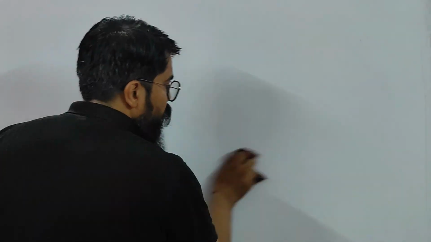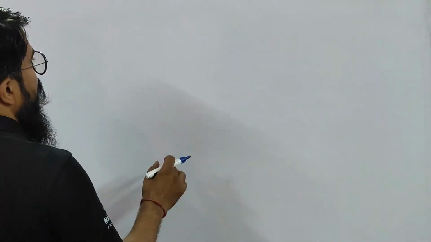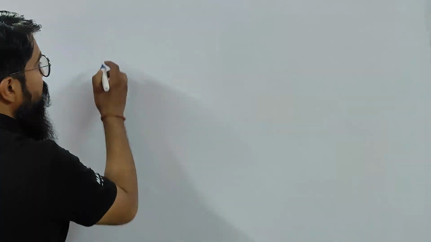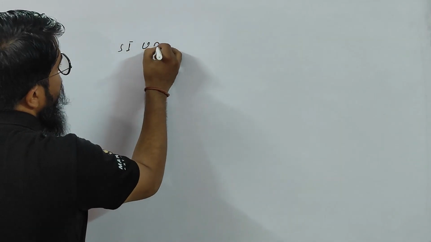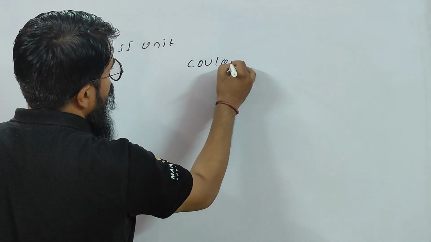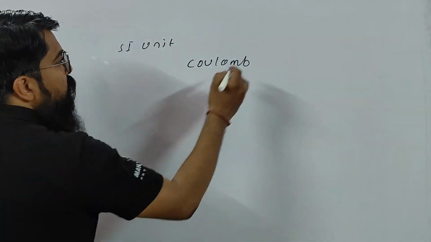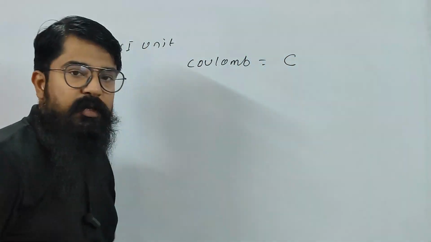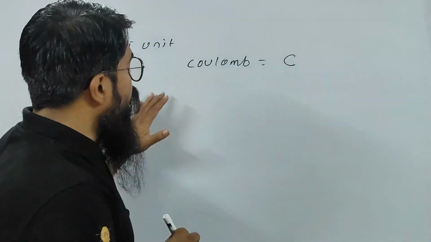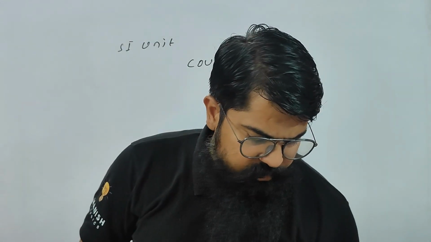Now, children, we have done the properties of charges. Now let us find out the units of charge. Already we have discussed that charge is a scalar quantity. The SI unit of charge is coulomb, and we write capital C for coulomb. Understood, children? Very important.